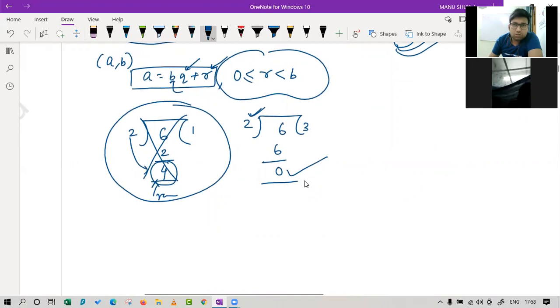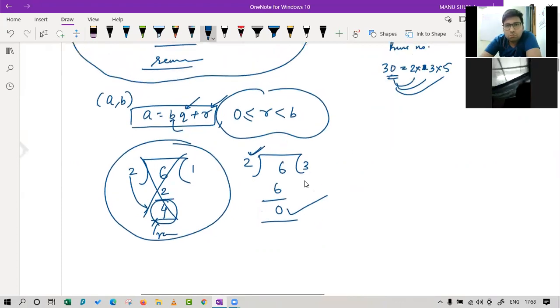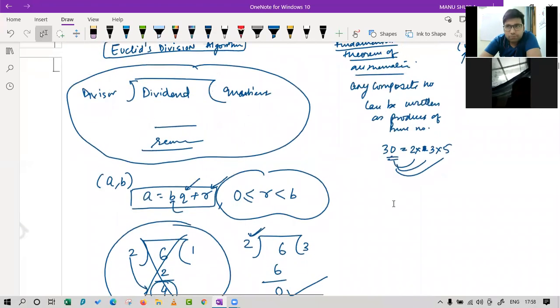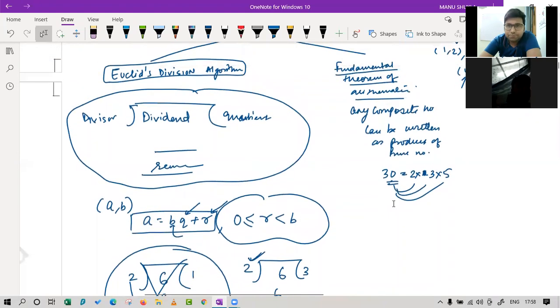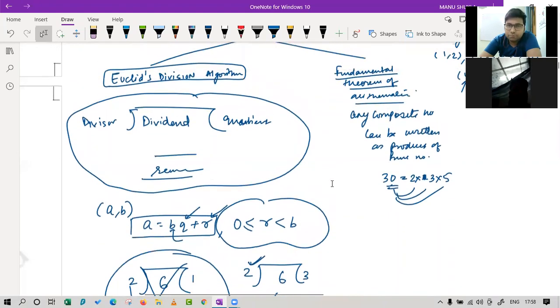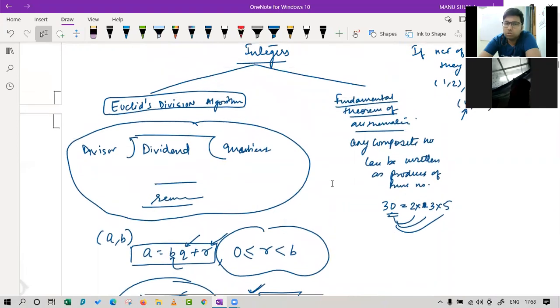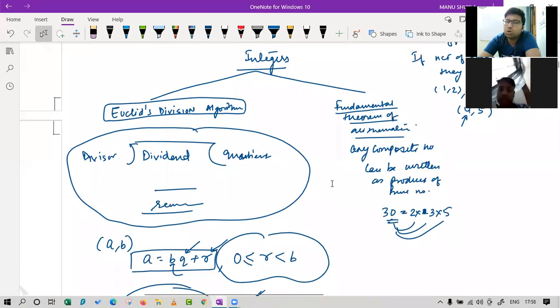It is also used to show that every positive... It is used to prove many things. For example, it is used to prove that every positive integer is in the form of 2. So you can say in short that Euclid's division algorithm is helping us in first finding the HCF, and second in proving the properties of numbers.